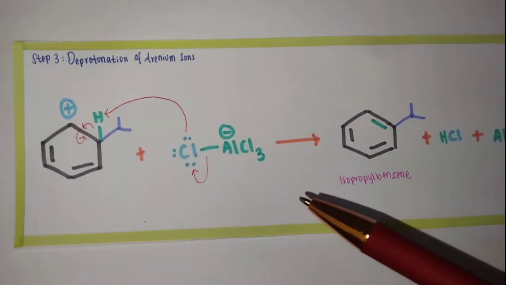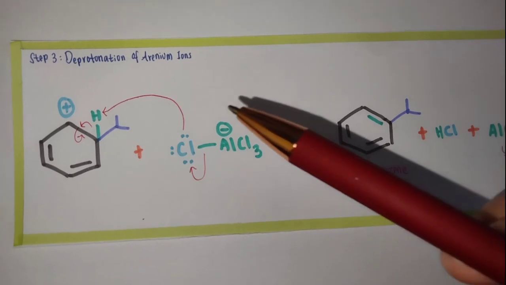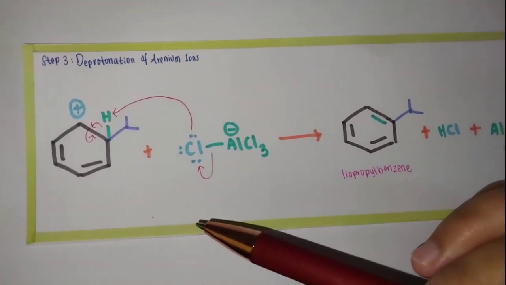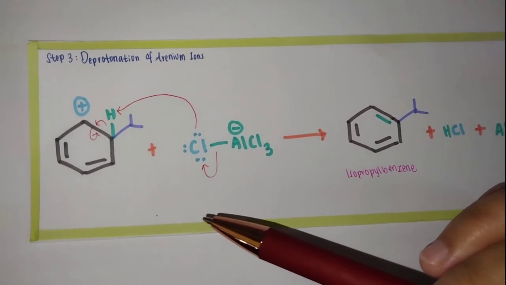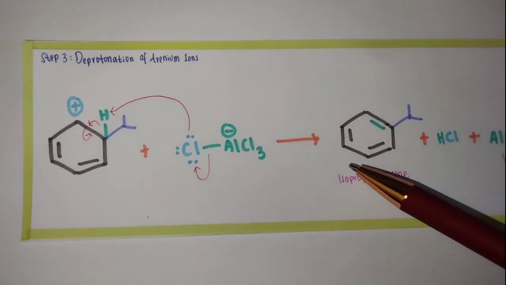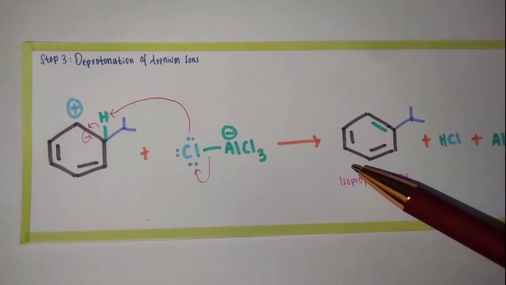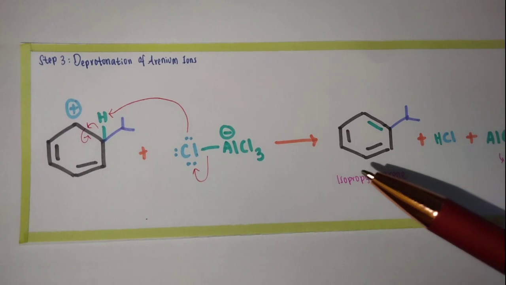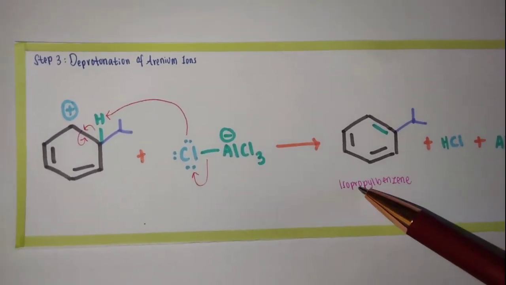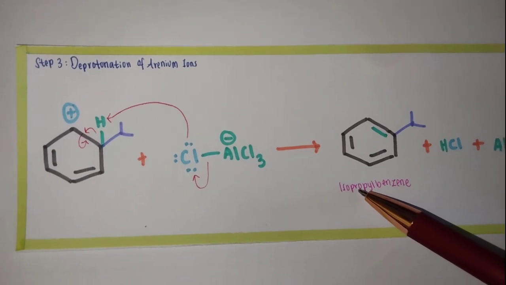The formation of the double bond effectively restores the aromatic character of the ring, completing the re-aromatization process. The resulting product is a substituted aromatic compound, where the electrophile has been incorporated into the ring, and in this case, it is isopropyl benzene.